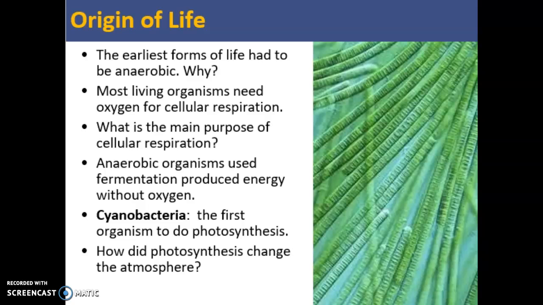They did that until the evolution of an organism called cyanobacteria. The cyanobacteria, what you see pictured here, is kind of like this blue-green algae, and they're the first organisms to do photosynthesis. And photosynthesis changed the planet, and it changed our atmosphere because photosynthesis, as a waste product, produces oxygen. And that oxygen built up in our atmosphere and created the ozone layer. It allowed for organisms to do these aerobic processes like cellular respiration.